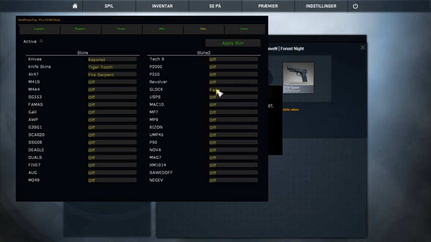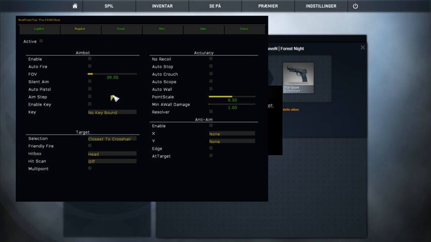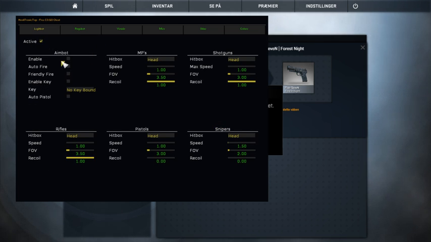Then you can fade, all that. Active and apply. And here you can just get the legit bot on. Sorry for the background, but yeah, that's my sister. But here you can take all this off if you want, and here is the head box things.